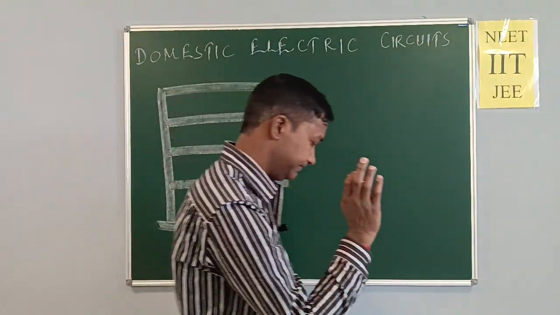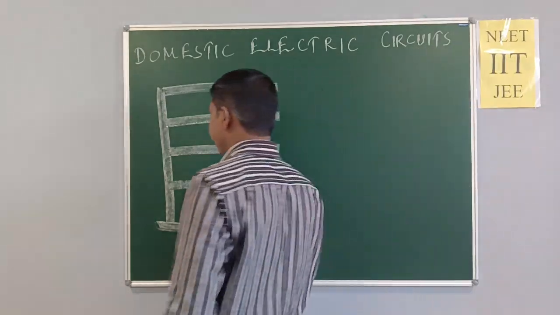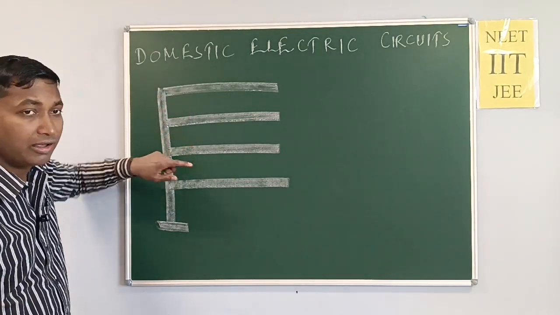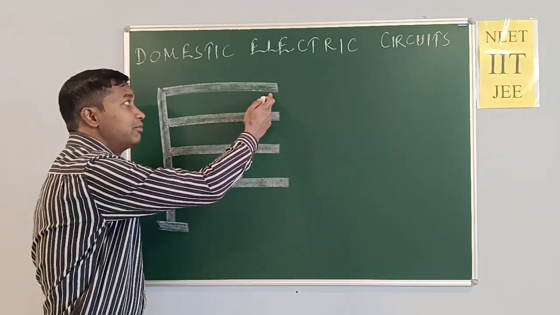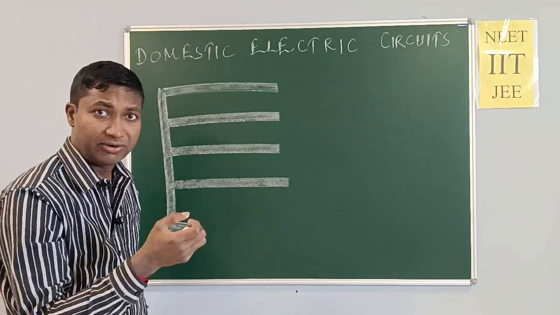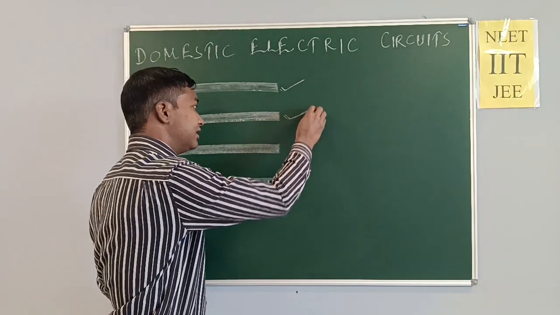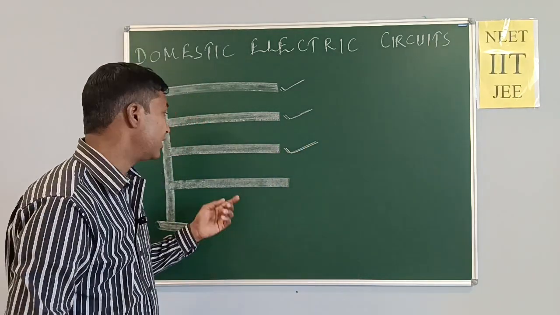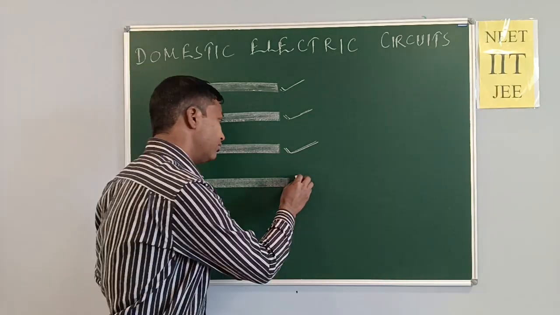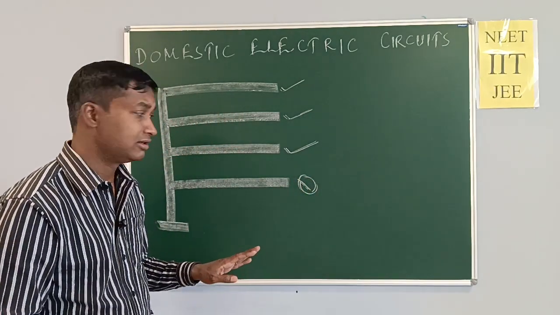Next question. This is a pole, this is a wire. 4 wires. Is there voltage? Is there potential? Is there voltage in this wire? We should reply yes. Here voltage, yes. And another wire, yes. But in one wire, we can say in the fourth wire, there is no voltage. Voltage zero. No voltage.